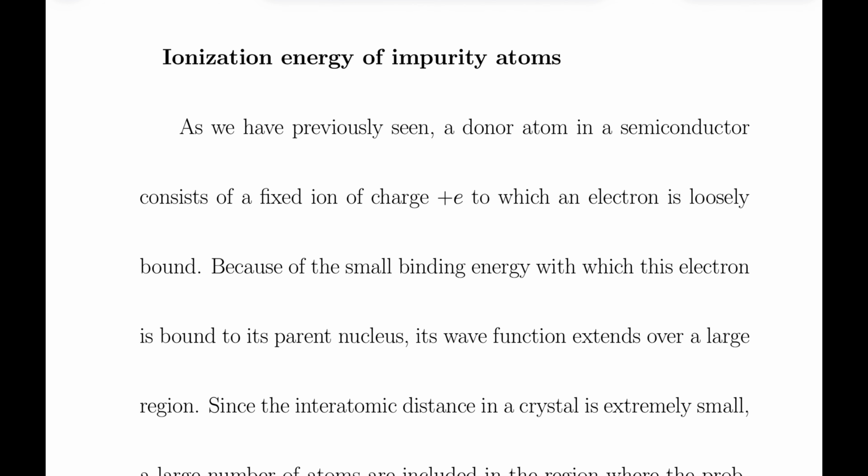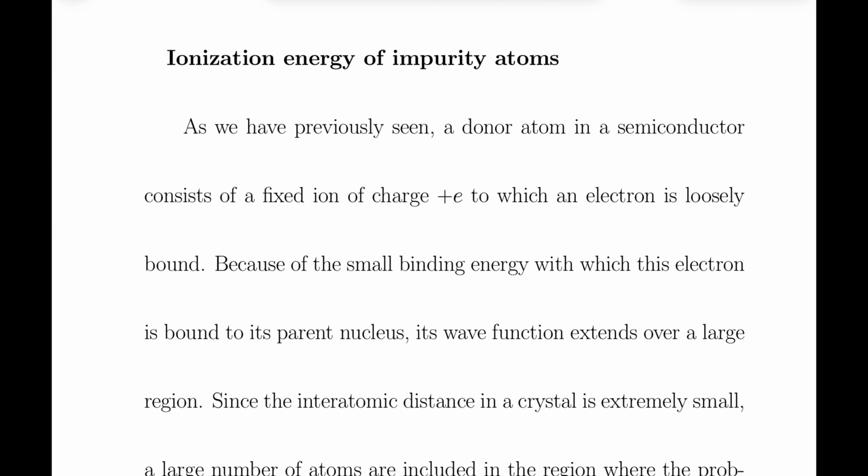The ionization energy of donor atoms in a semiconductor is the energy required to remove an extra electron from the donor atom, essentially promoting it to the conduction band. This energy is very small and varies from 0.01 electron volt to 0.05 electron volt. This low energy allows easy excitation of electrons into the conduction band, thereby increasing its conductivity.